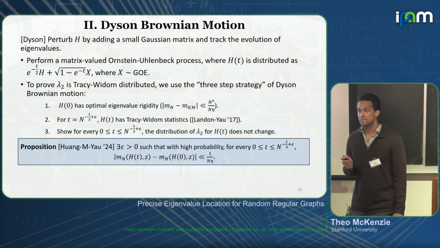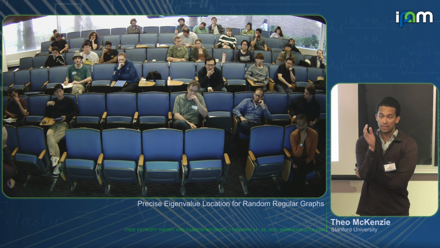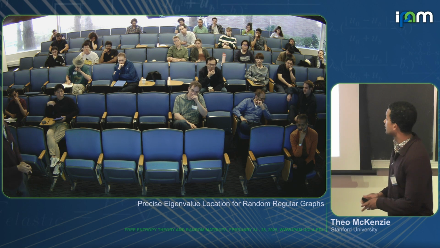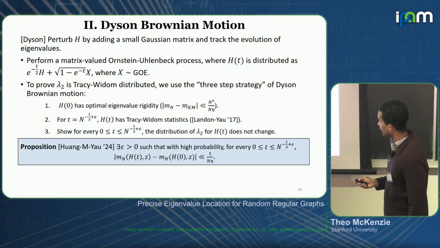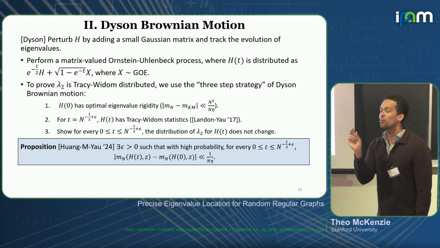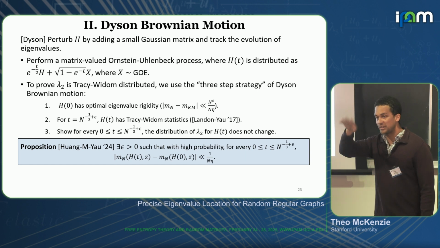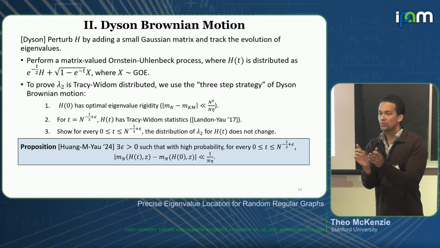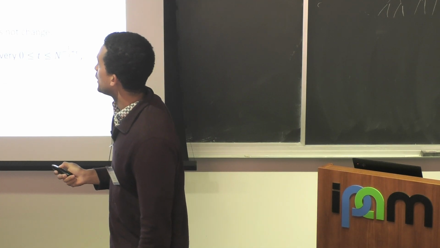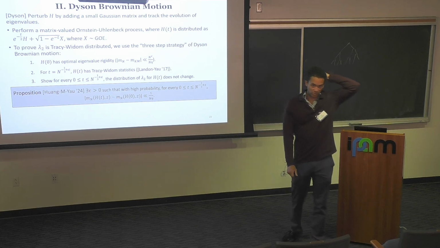Is there any intuition for where the n to the minus 2/3 comes from? Yeah. So the point is that, once again, the difference between lambda 2 and lambda 3 is something like n to the minus 2/3, right? Once I've added this much noise, because of the formula that Vadim had in his slides, which says that the rate of change of the eigenvalue under Dyson Brownian motion is proportional to 1 over the distance to the next closest eigenvalue. So the closer that eigenvalue is, the faster it's going to move. So this is the amount of noise that we need to add until we actually get Tracy-Widom. Yeah, good question.